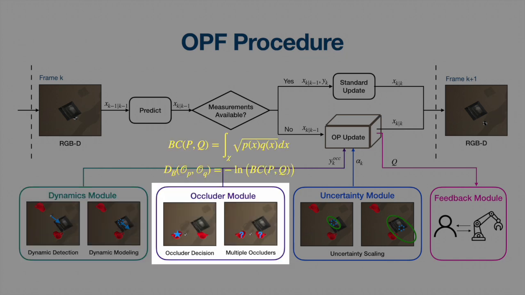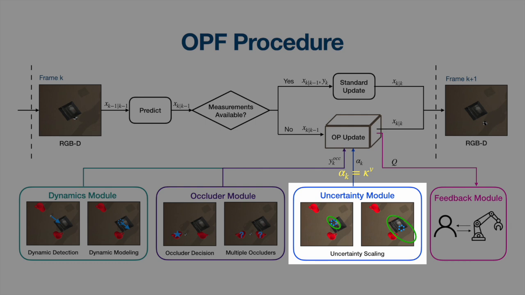If the object was static before occlusion, then the occluder module is utilized to decide which other object is the occluder. To do this, we calculate the Bhattacharyya distances dB between the target object and each possible occluder, which represent the similarity between 2 probability distributions, capital P and Q. Px and Qx here are the corresponding PDFs. Then, the one with the smallest distance to the target object is set as the occluder and provides the measurement.